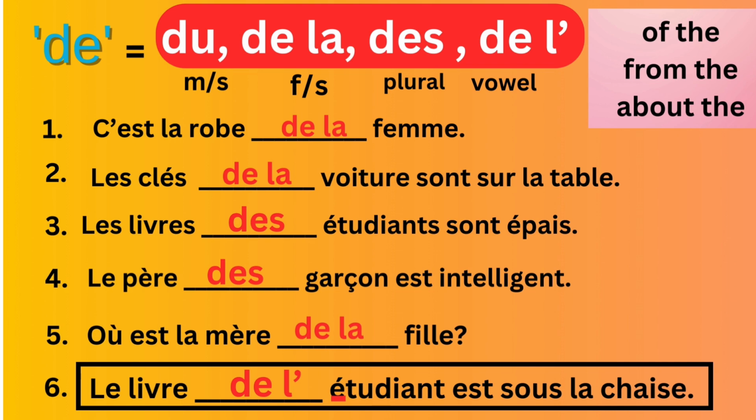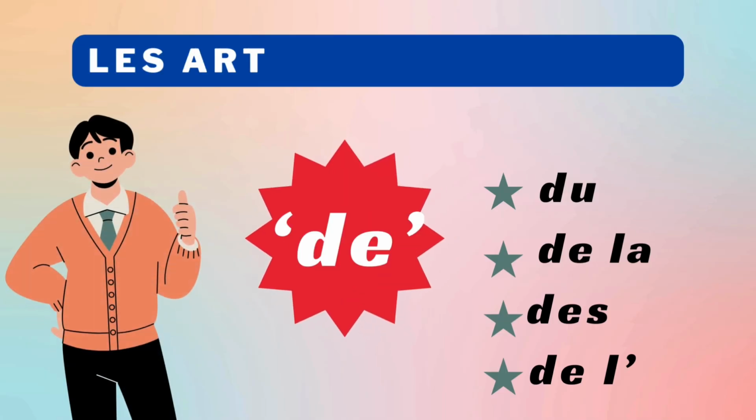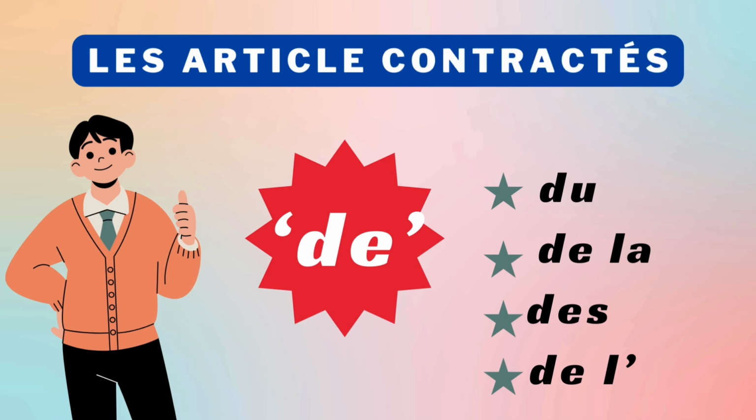I hope this video helped you understand the concept of contracted articles with de. Remember the four forms: du, de la, des, and de l', and how to use them based on gender, number, and vowels.